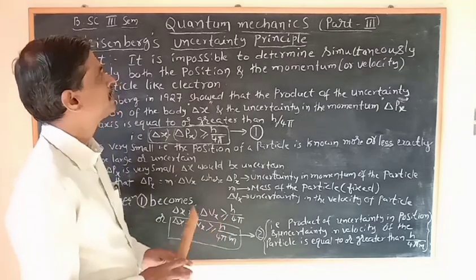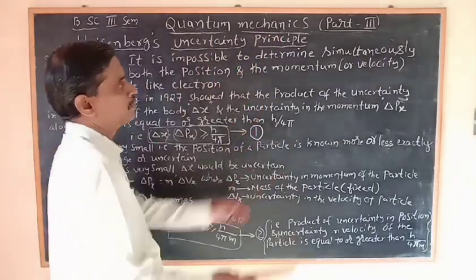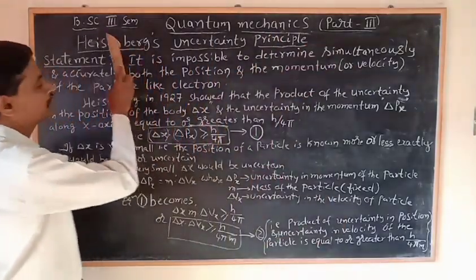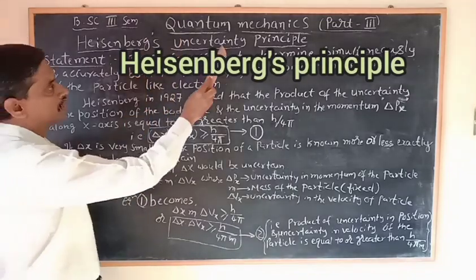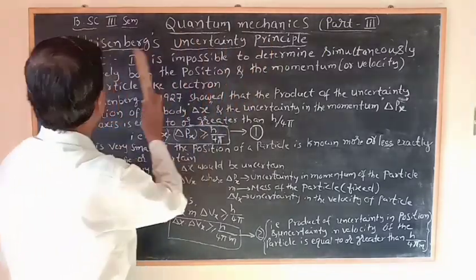I am taking the chapter Quantum Mechanics Part 3 for BSc 3rd Sem. Under this we are now studying Heisenberg's uncertainty principle.